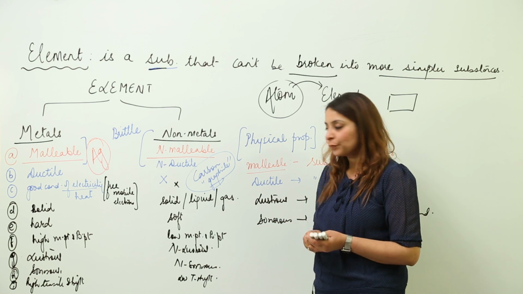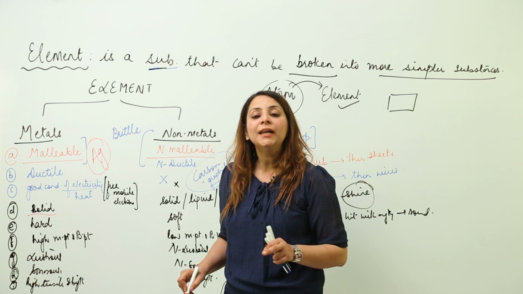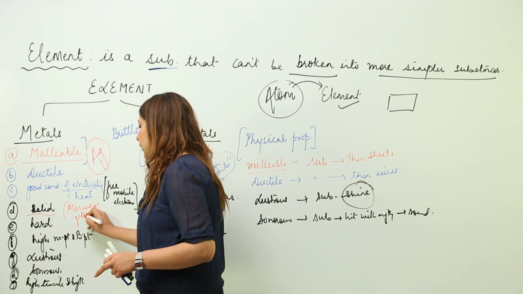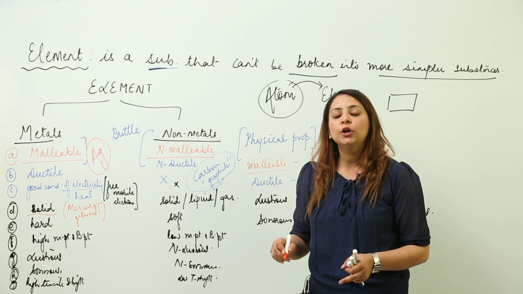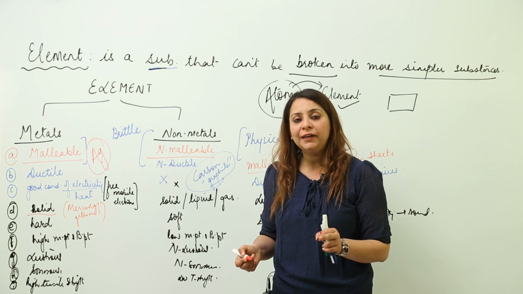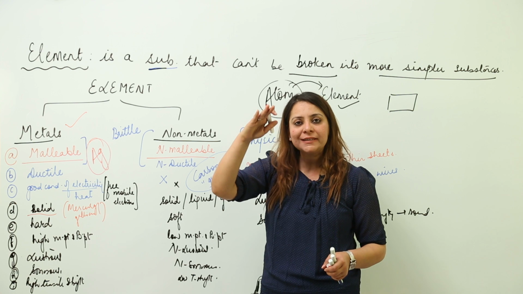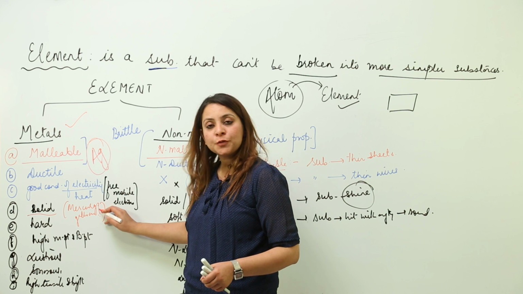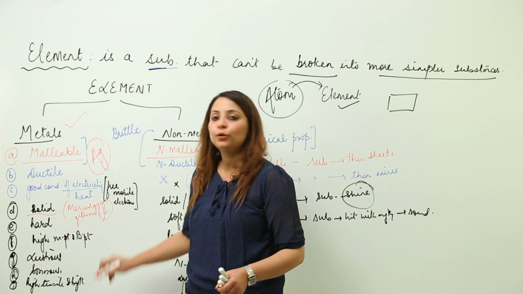So graphite, an allotrope of carbon, is an exception here among non-metals, in that it is a good conductor of electricity as well as heat. Next we discussed that metals are solid, but we have two metals which are liquid at room temperature, that is mercury and gallium. Mercury you are all familiar with because that liquid is present in the thermometers which you use at home to indicate fever, right? Those thermometers carry mercury, which is a metal and a liquid, that is why it rises to a certain level on absorbing heat. So mercury and gallium are the exception, that among metals, all are solid but these are liquid at room temperature.